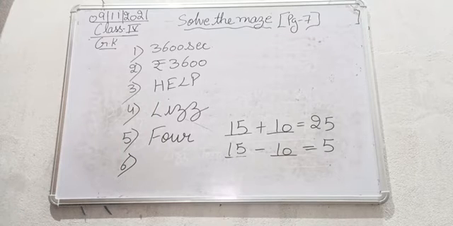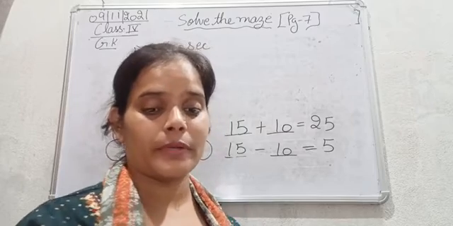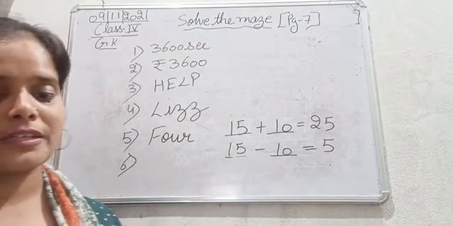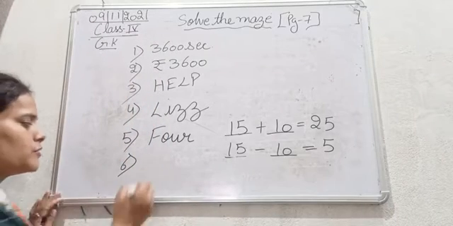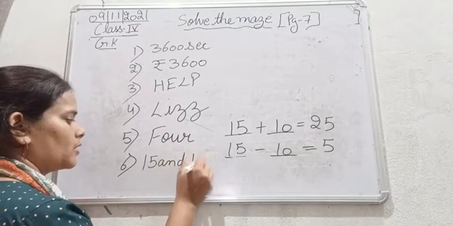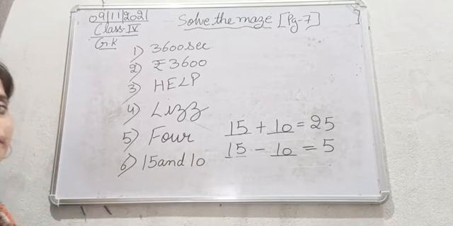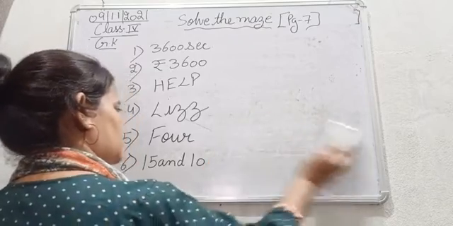So the question was, the sum of two numbers is 25 and their difference is 5, what are the two numbers? That is 15 and 10.